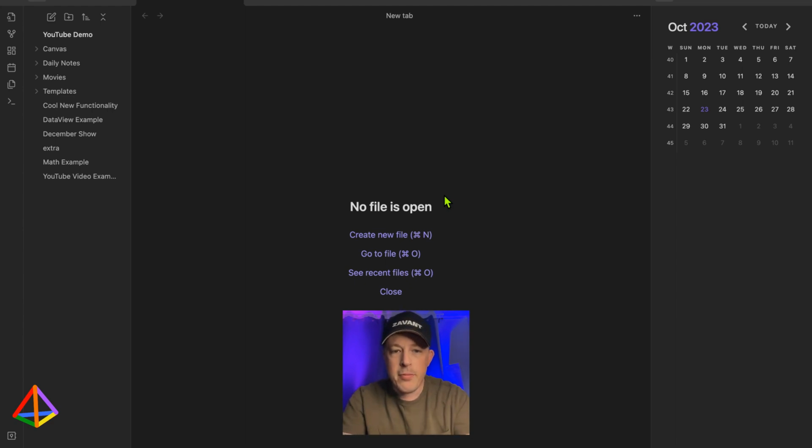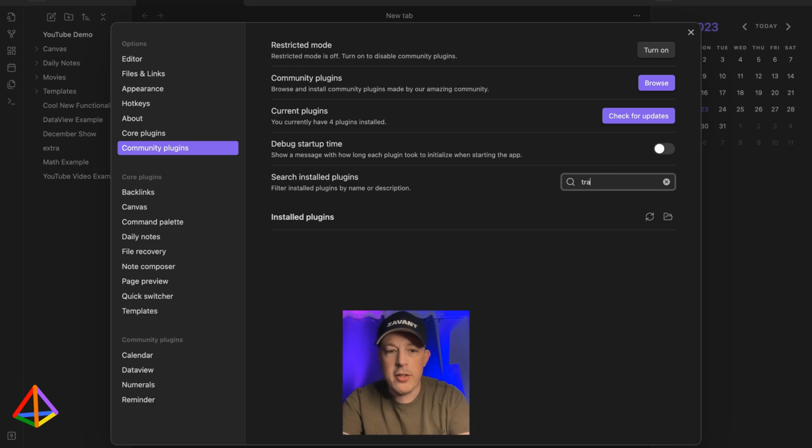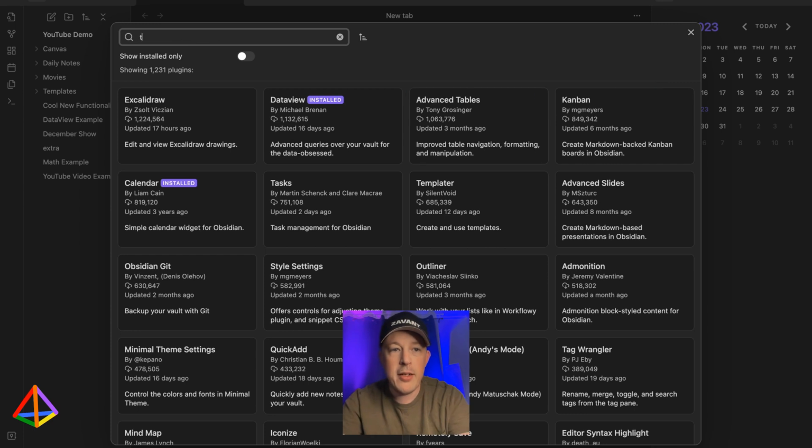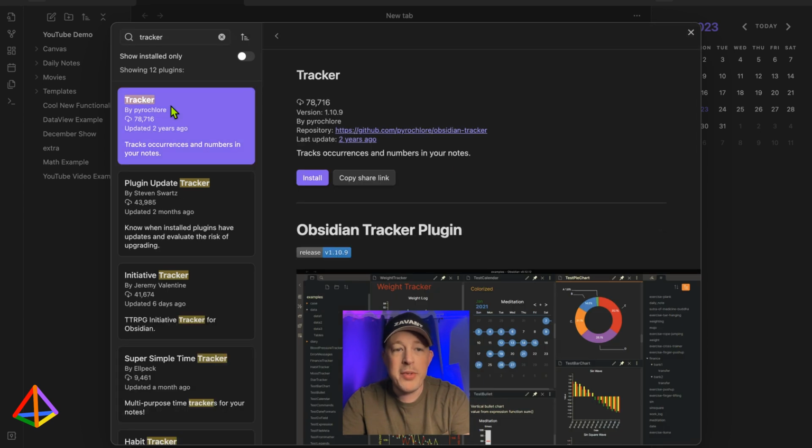Now, to do this, we are going to install the proper plugin, which we go down to Settings, Community Plugins, go to Installed, and I don't have it. So I will go to Browse and put in Tracker, and it's the one by Pyrochlor that I've been using. It was last updated 2 years ago, so I don't know how long this will survive. So hopefully it stays workable for the foreseeable future.